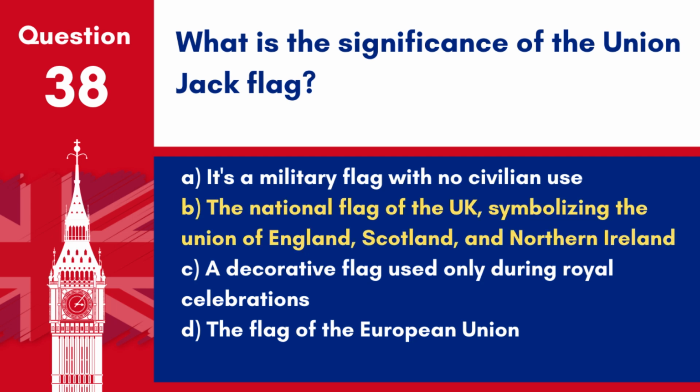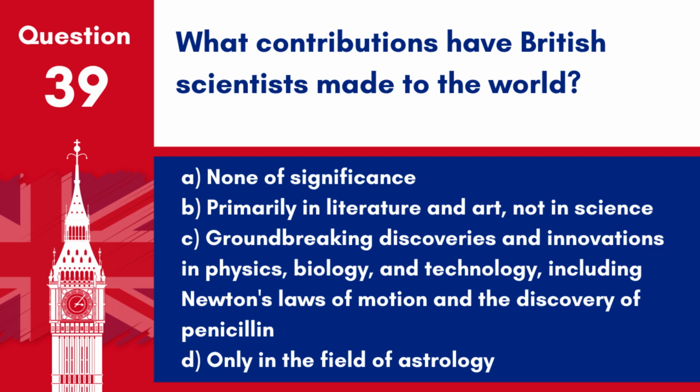Answer B. The national flag of the UK, symbolising the union of England, Scotland, and Northern Ireland. The Union Jack represents the historical and political union of the countries within the United Kingdom. Question 39. What contributions have British scientists made to the world? A. None of significance. B. Primarily in literature and art, not in science. C. Groundbreaking discoveries and innovations in physics, biology, and technology, including Newton's laws of motion and the discovery of penicillin. D. Only in the field of astrology.